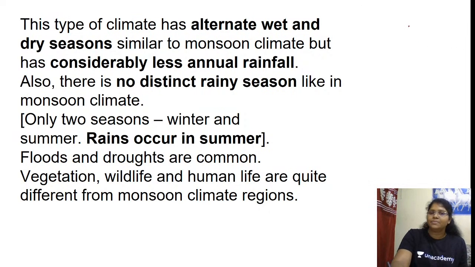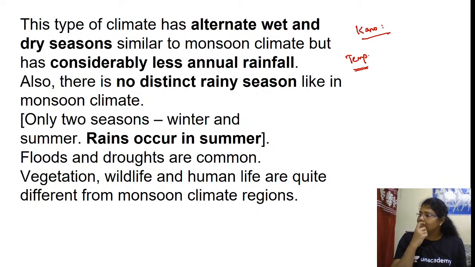Two stations have been given as an example. The first station in the figure is Kano. Under this Kano, can you see the temperature? Which month has the highest temperature and which month has the lowest temperature?